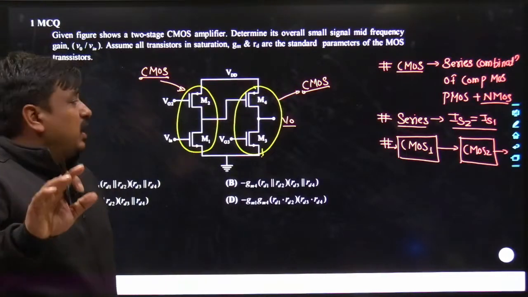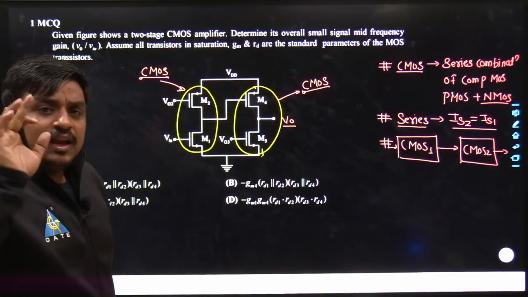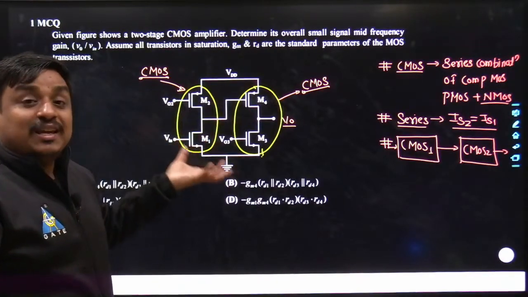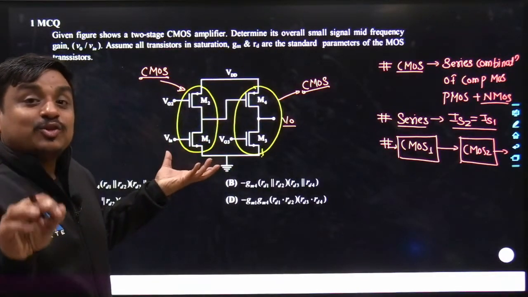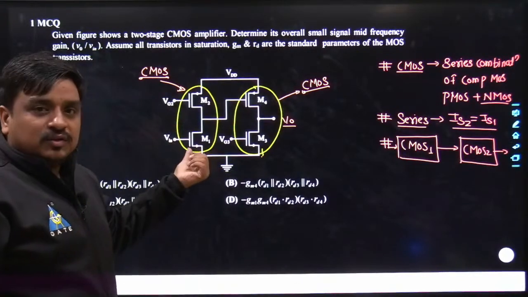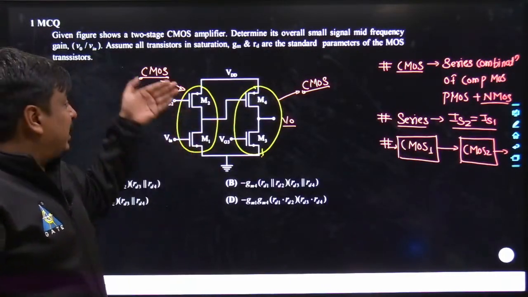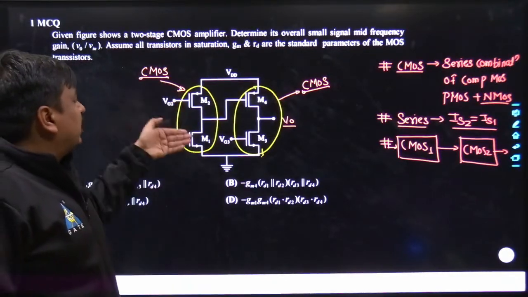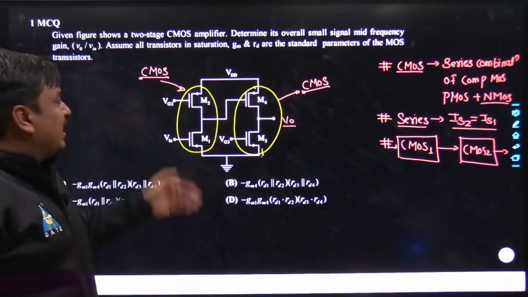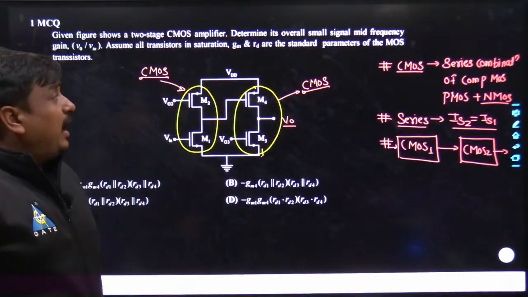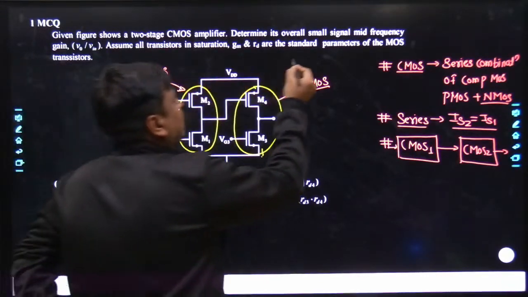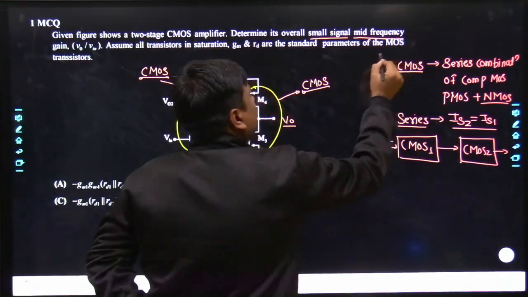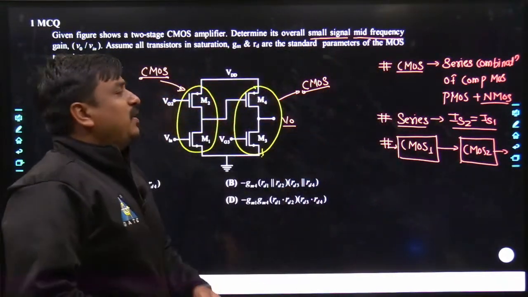My dear friends, whenever you are dealing with any type of AC parameter, definitely the AC equivalent of the given transistor has to be taken. If it is MOS, the equivalent circuit of the MOS has to replace each of the MOSes. If it is BJT, the equivalent circuit of the BJT has to replace each of the BJTs. And the working environment is clearly given, that is the small signal, and most importantly, it is being operated in mid frequency range.